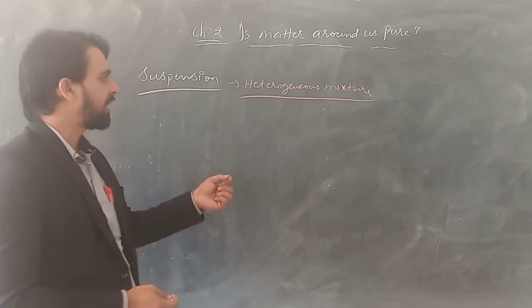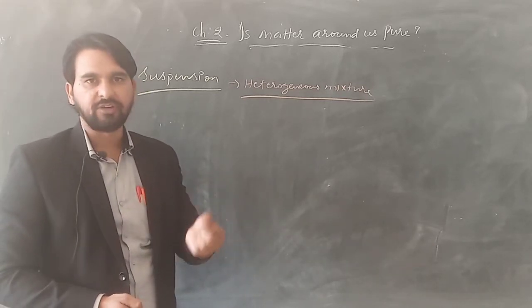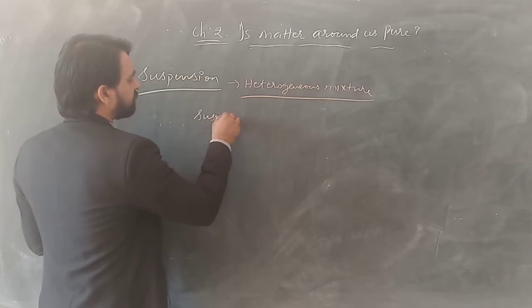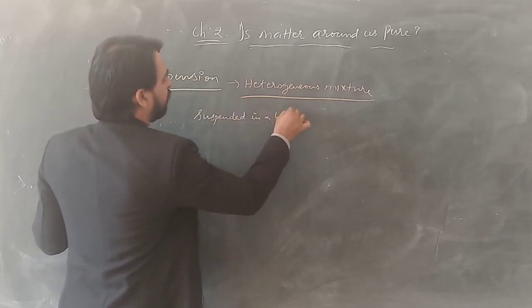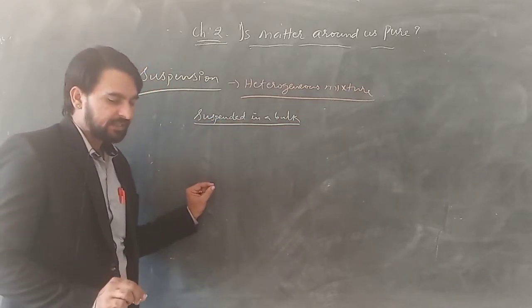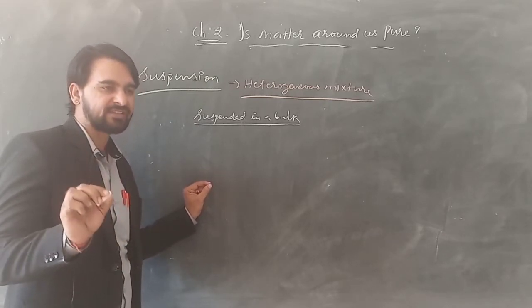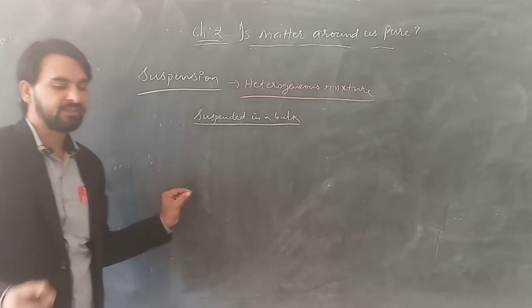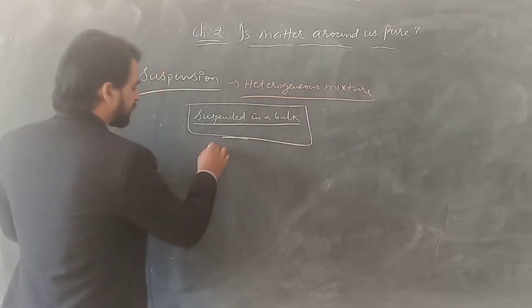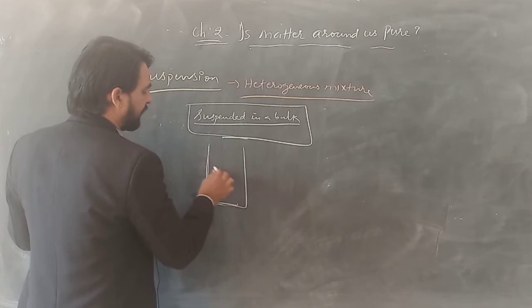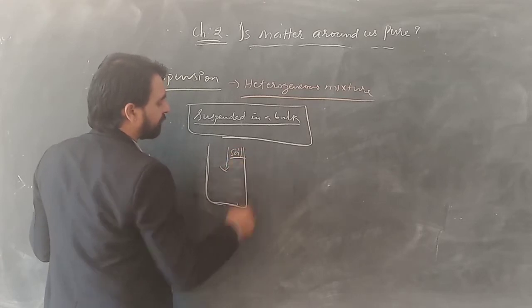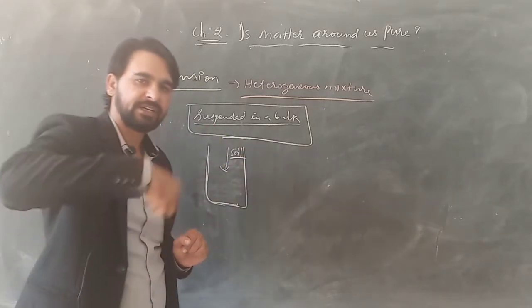So suspension is a type of heterogeneous mixture in which the particles of a solute are suspended in the bulk of the medium. For example, I have a glass of water, मेरे पास एक glass of water है, and I have added soil to that one and stirred it, मतलब मैंने उसे stir किया.